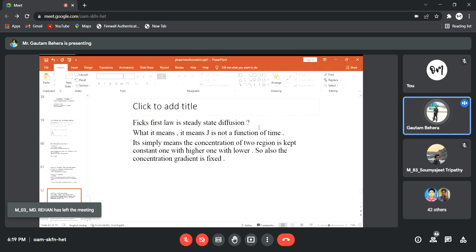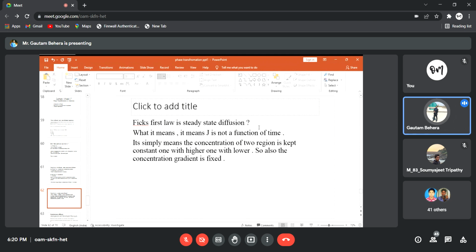Now the question is why Fick's first law is called steady state diffusion. Because J is not a function of time. The diffusion flux J is independent of the time period. You are doing diffusion for 10 minutes, 10 hours, 100 hours, it doesn't make any difference, right? Since the diffusion flux is independent of time, or not a function of time, it is a steady state diffusion.